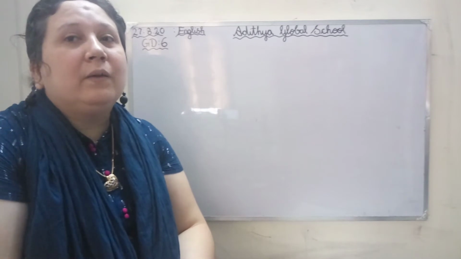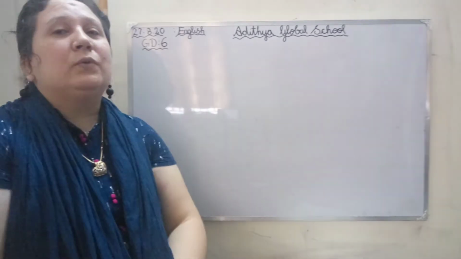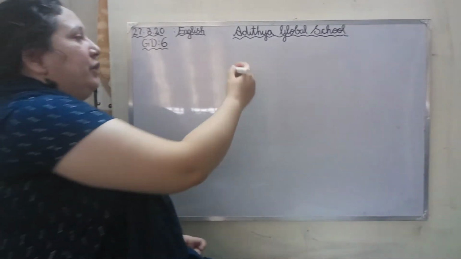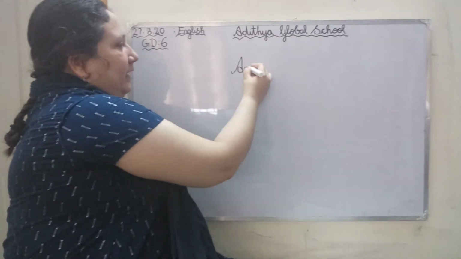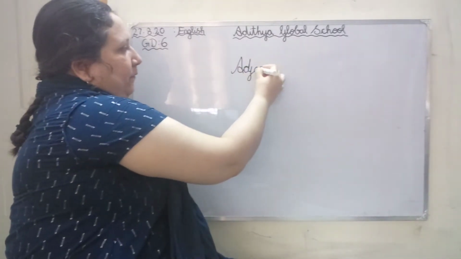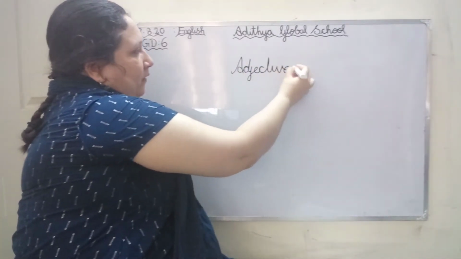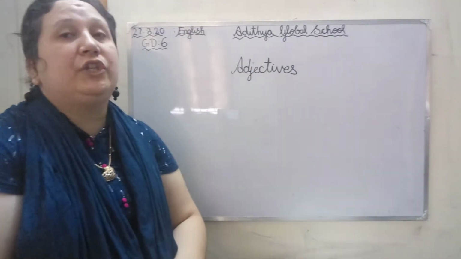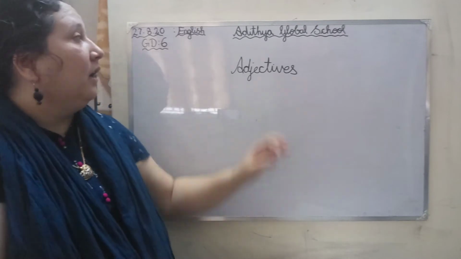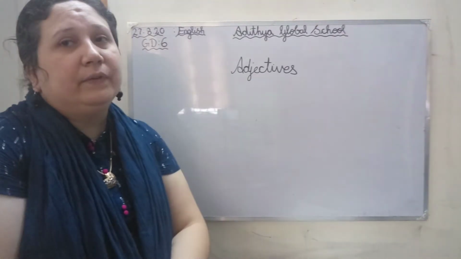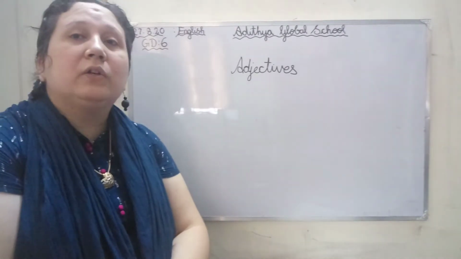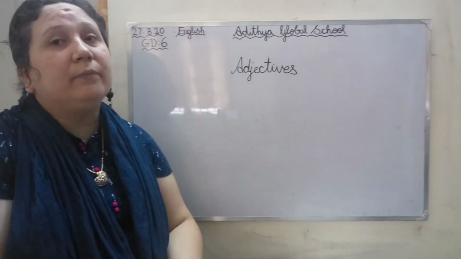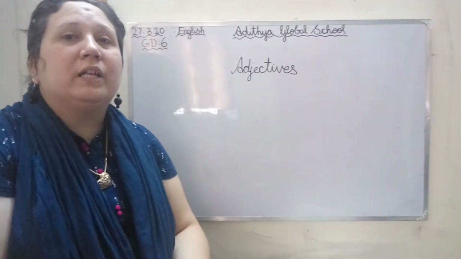So, we shall see what we learned today. We were seeing about adjectives, isn't it? So, what is an adjective? Yes, very good, super. Anything that describes a noun is called an adjective.